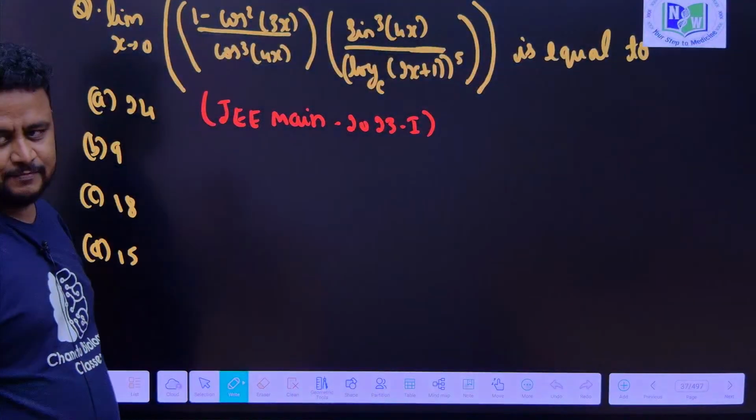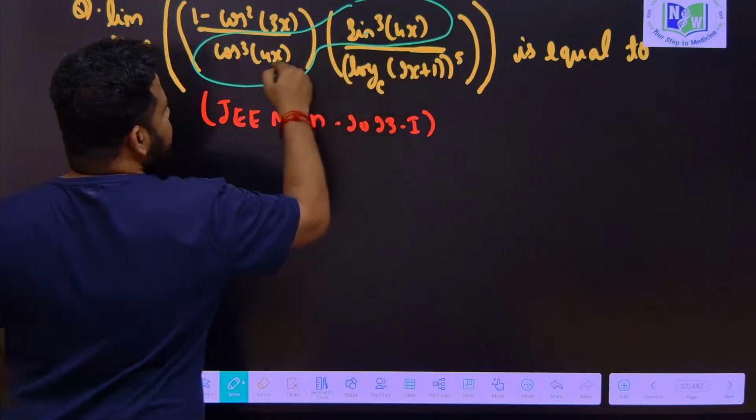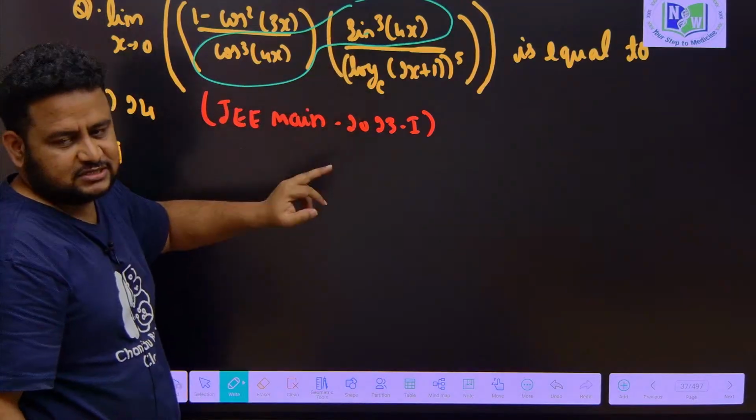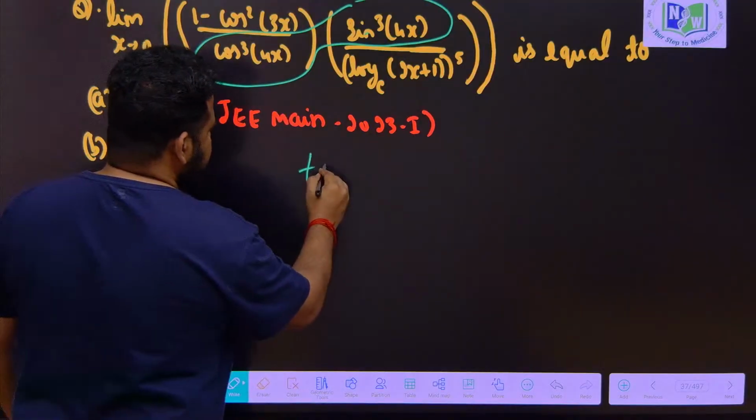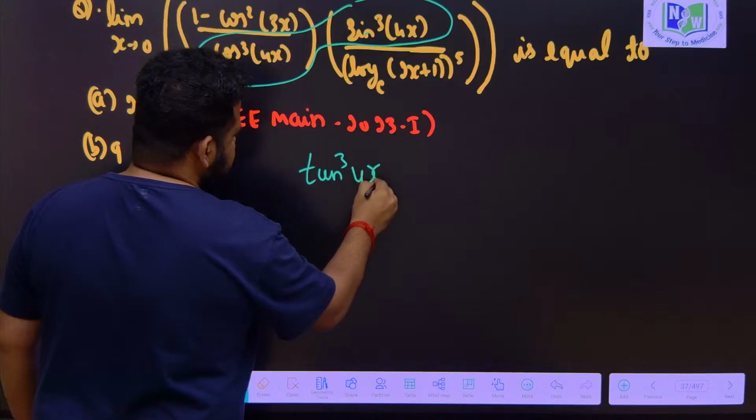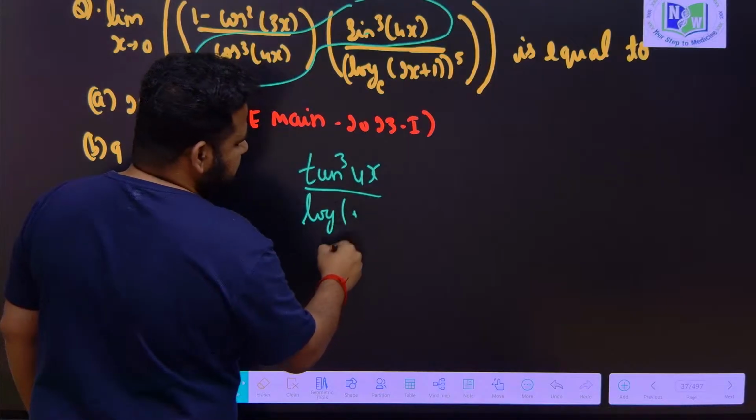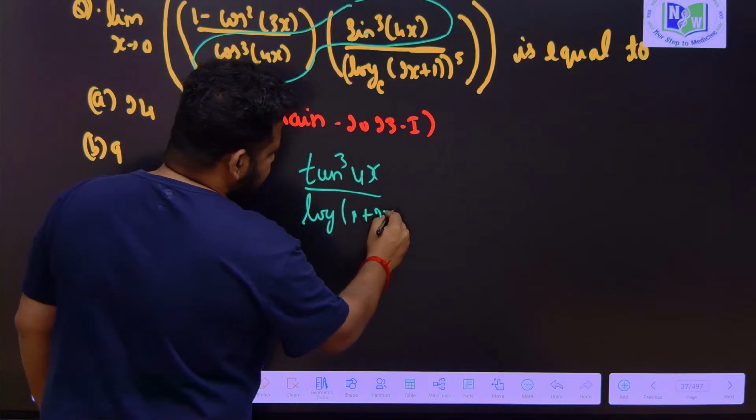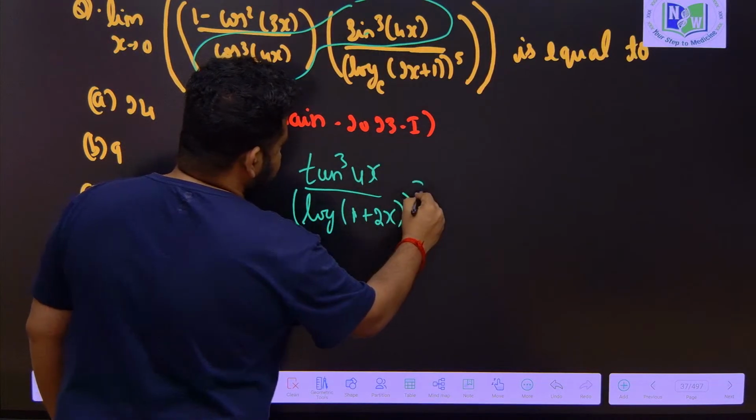Have a look at the question. The question appears very difficult looking at it. One is 1 minus cos square 3x by cos cube 4x, sin cube 4x, with a log. First, sin by cos is there, and the angle is 4x in both. Sin cube, cos cube is there, and sin by cos is tan, so I can write it as tan cube 4x divided by log of (2x plus 1), which I can write as log of (1 plus 2x), this entire thing whole cube. Done. Let us keep it.